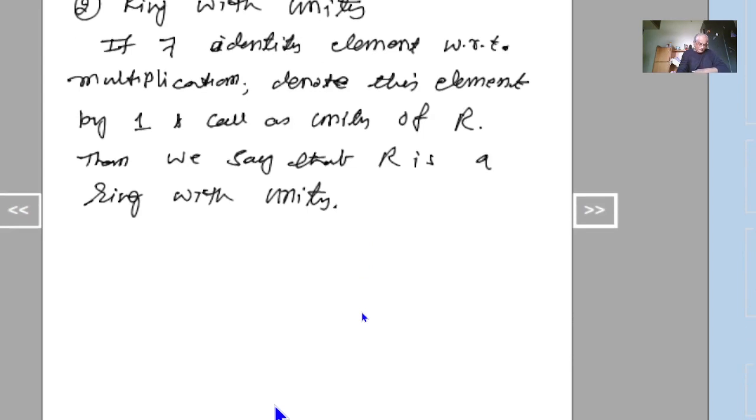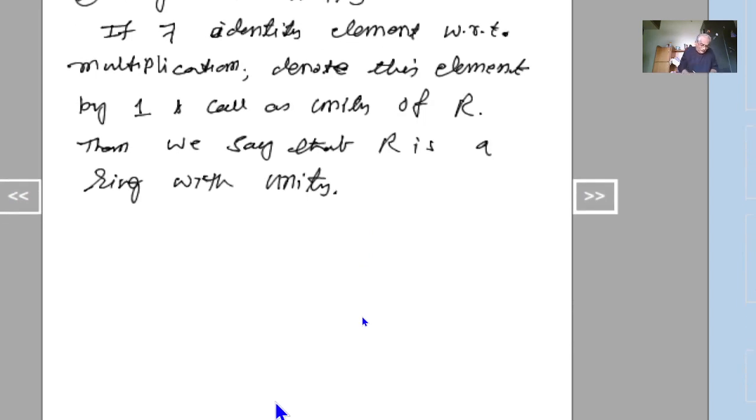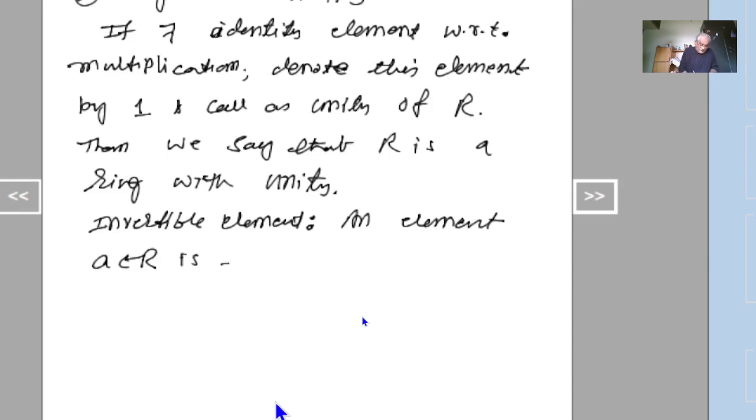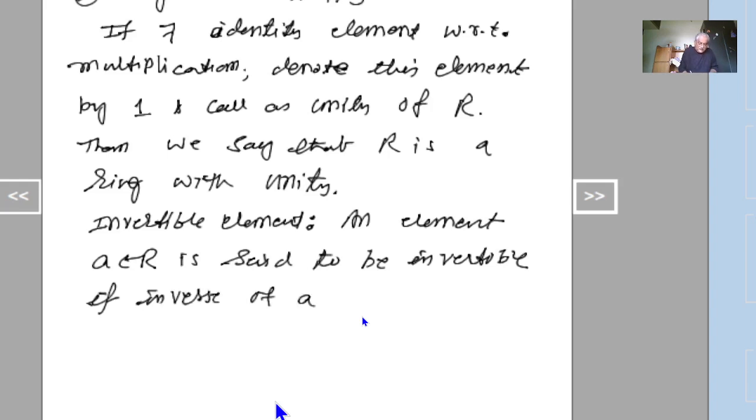Next, invertible element. An element, say a belongs to R, is said to be invertible if the inverse of a with respect to multiplication exists, and we denote this by a to the power of minus 1.